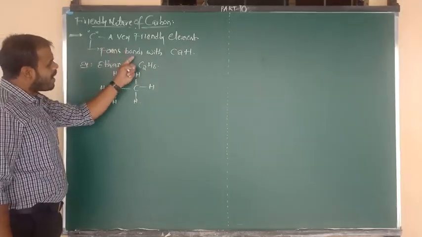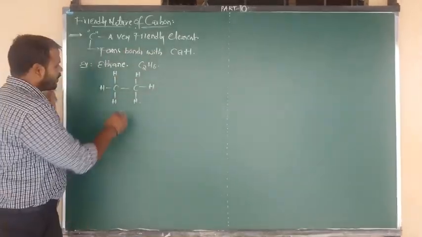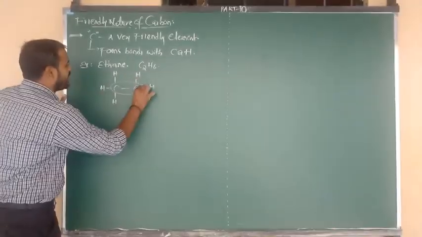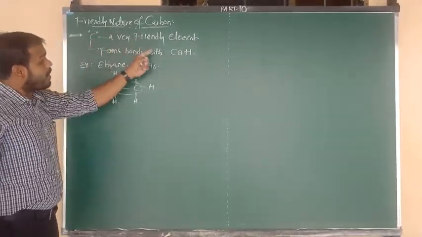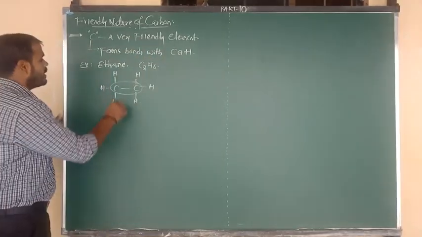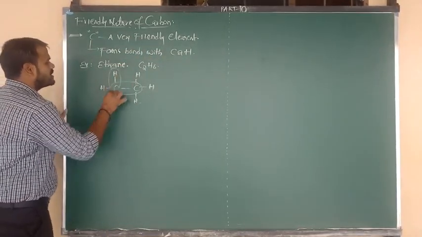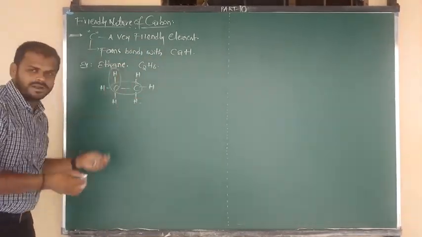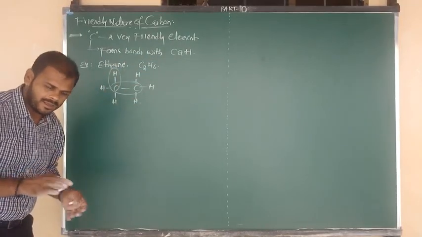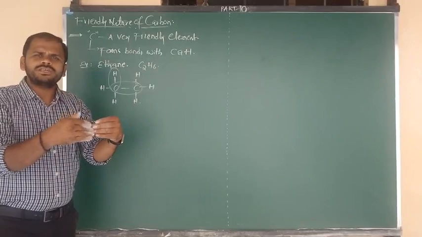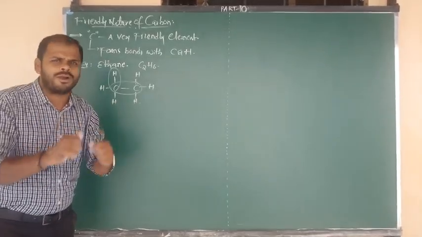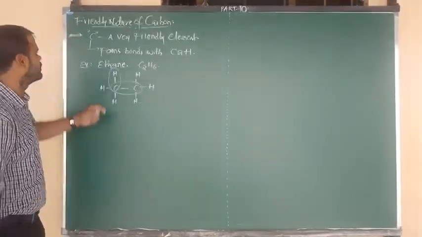Carbon can form bonds with other carbon. Carbon can form bonds with hydrogen atoms. Not only one bond, multiple bonds are there. Now listen carefully. Friendly nature means combination or mixing or mingling or bonding. Here also it is the same thing.